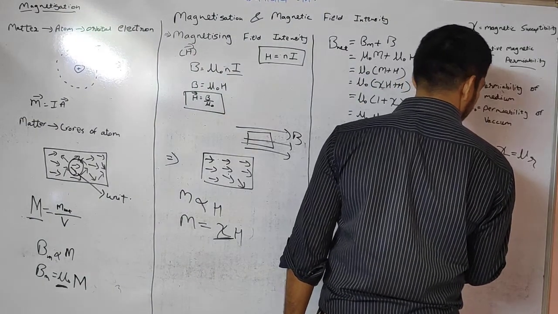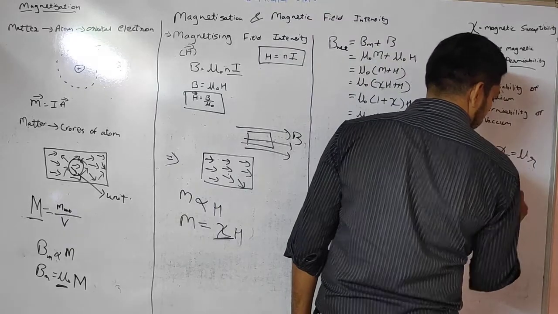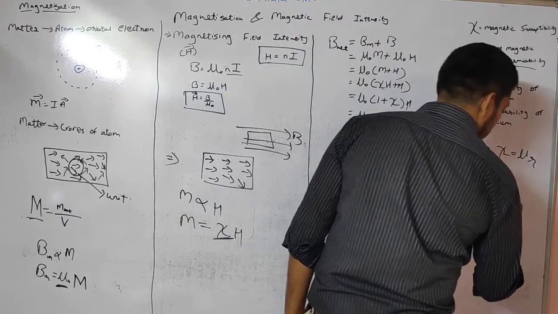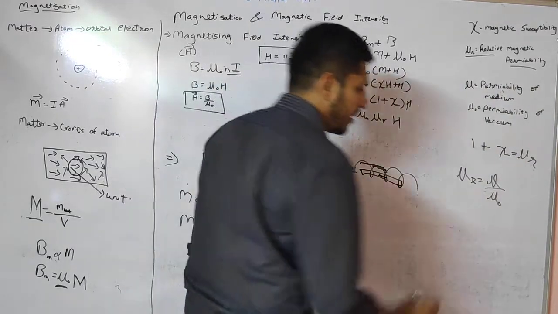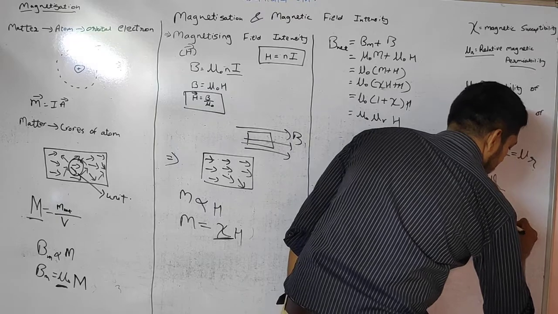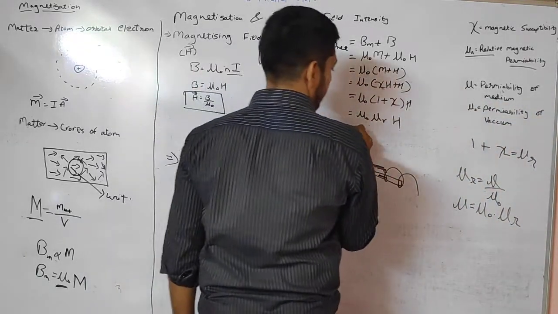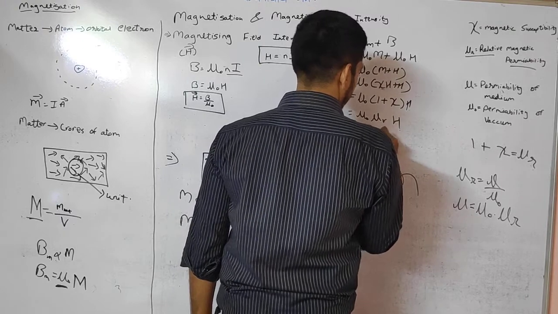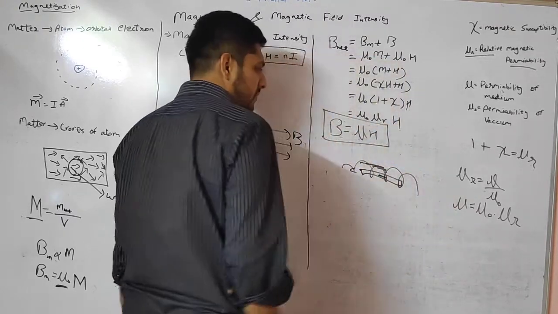Relative permeability is equal to the permeability of a medium upon the permeability of vacuum. So from this I can write mu is equal to mu 0 into mu r. So here I can write B is equal to mu H, which is our final required thing.